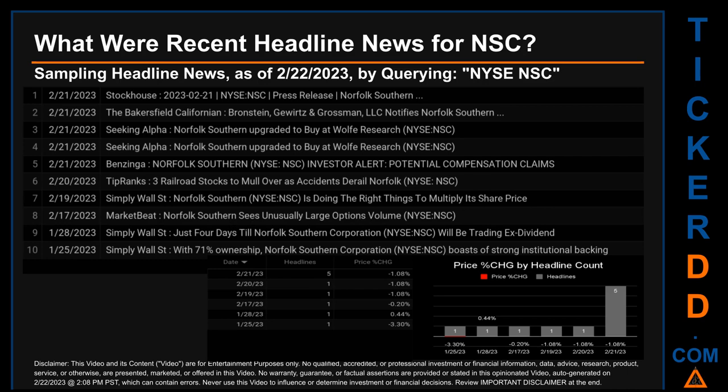The oldest publication was on Wednesday, January 25, 2023, 1 month and 28 days ago, when Simply Wall Street published the headline that read, with 71% ownership, Norfolk Southern Corporation boasts of strong institutional backing. The latest publication date was the day with the most found headlines. The day saw a price change of -1.08% after the ticker opened the day trading at $227 and then closed at $224.55. The oldest publication date of Wednesday, January 25, 2023, was actually the day with the lowest percentage change in price. It saw a price drop of -3.30%.